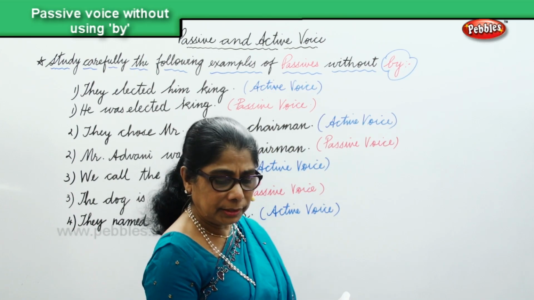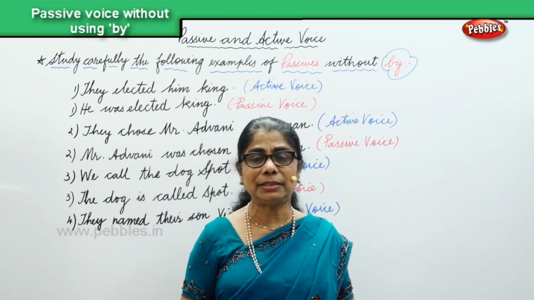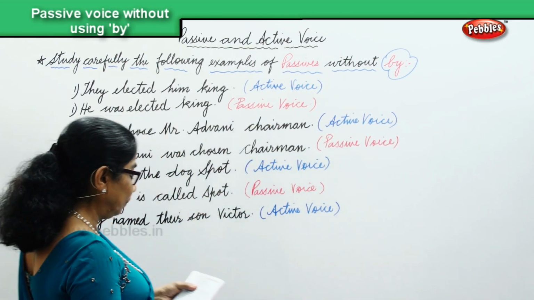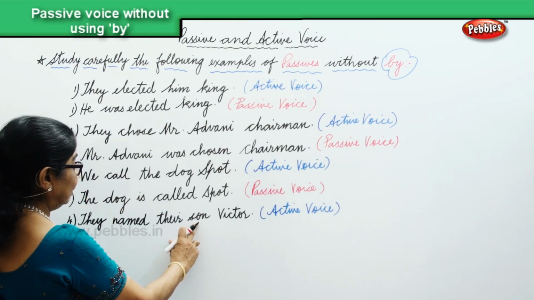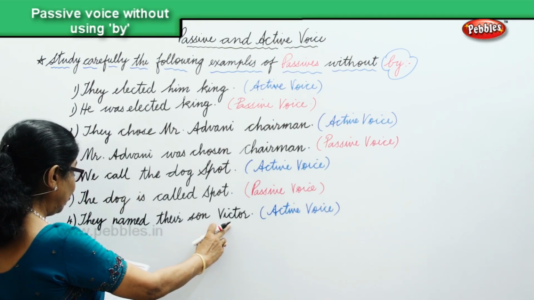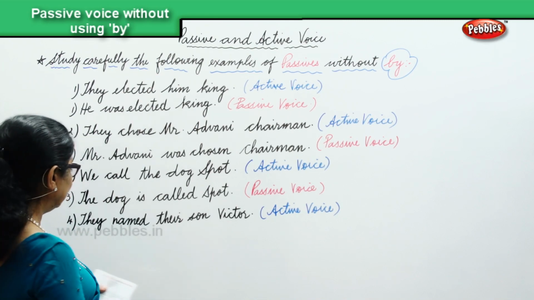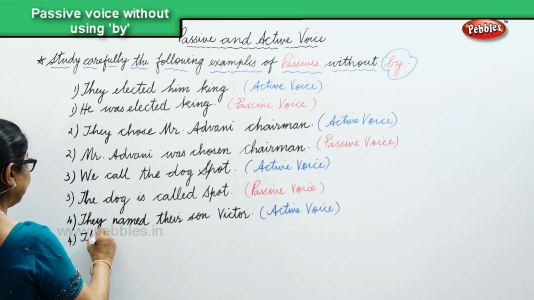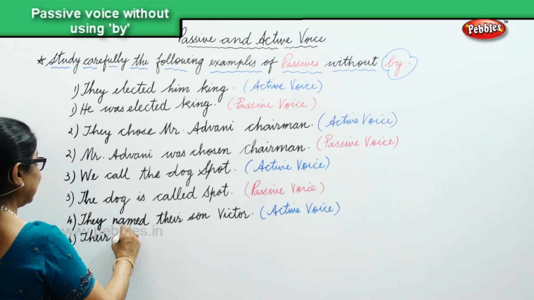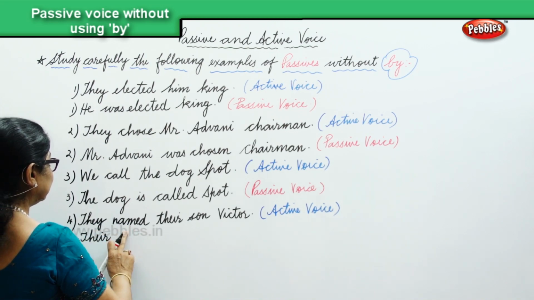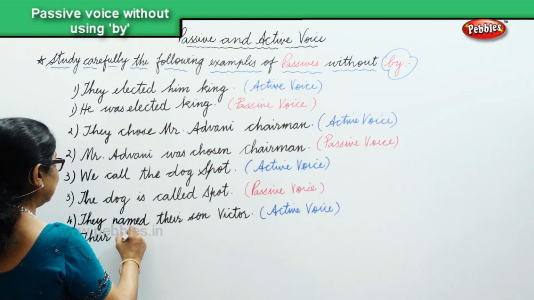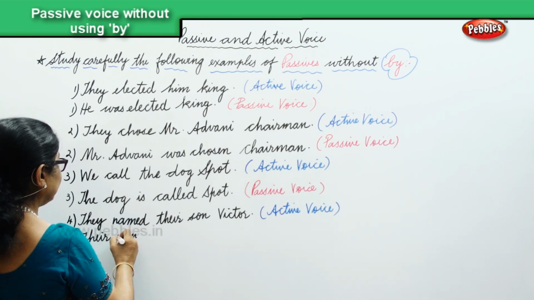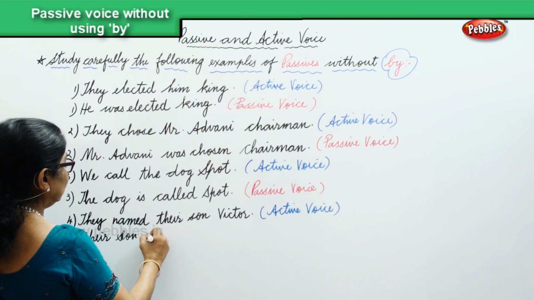Now we're going to change this active voice into passive by not putting by. Their son was named Victor. That's all.